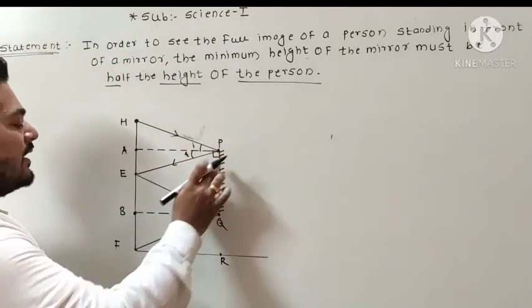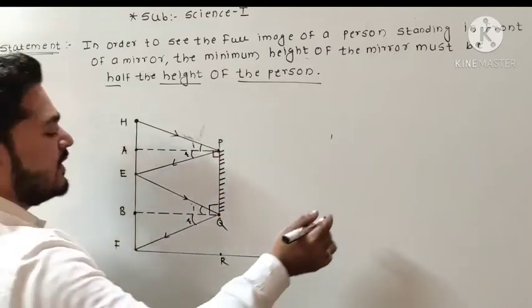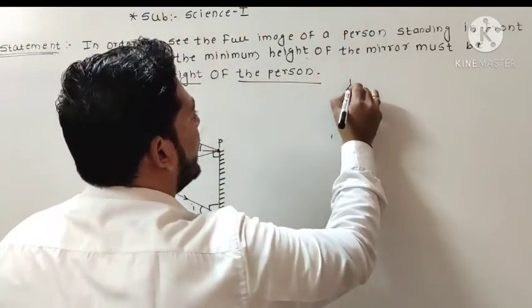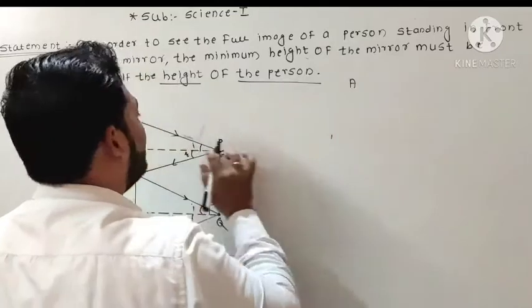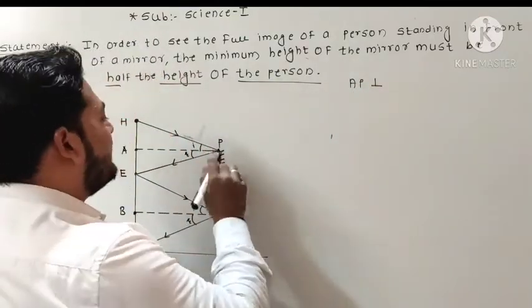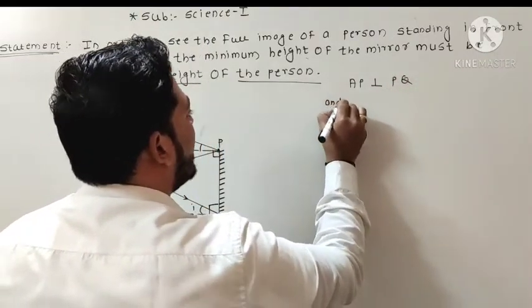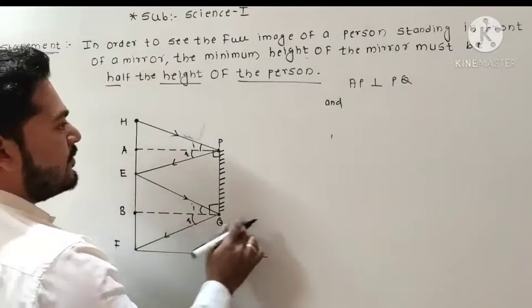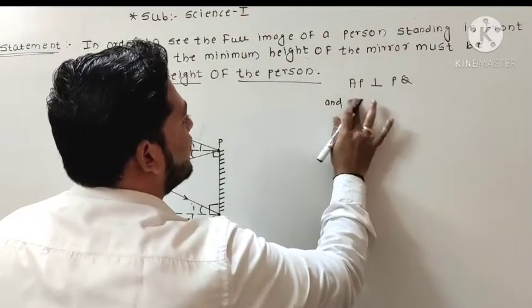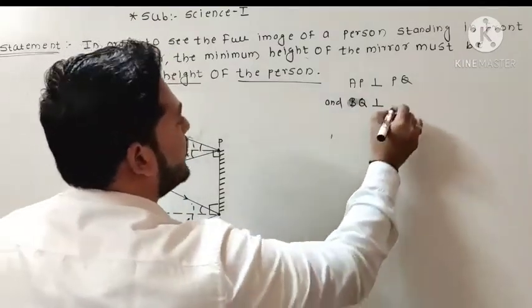And AP and BQ are normal to PQ. Normal means perpendicular. AP is perpendicular on PQ, and second one, BQ is perpendicular on PQ.